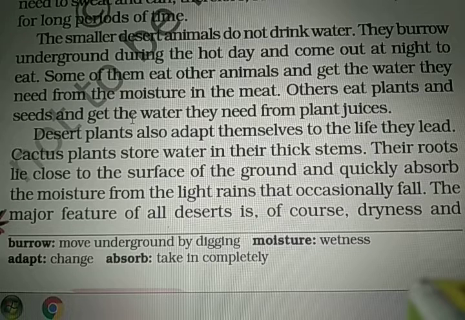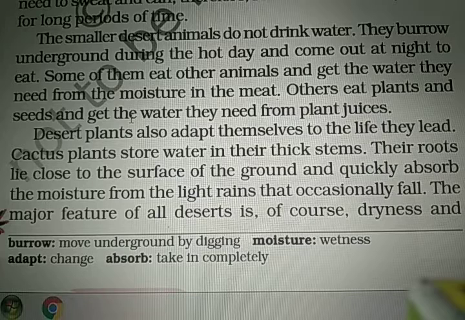Okay. Desert plants also adapt themselves to the life they lead. Desert plants learn how to live in the desert. They have adapted to the atmosphere and the climatic conditions to live a life. They live, they lead.